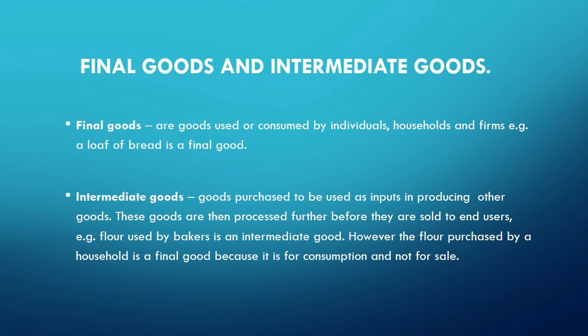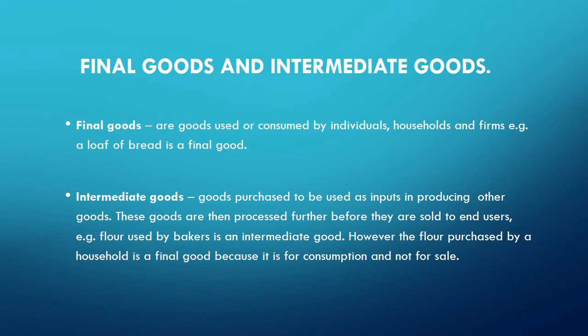E.g., flour used by bakers is an intermediate good. The bakers will use flour to make mandazi or chapati or magwinya. However, the same flour, if it's purchased by households, it will be referred to as a final good.